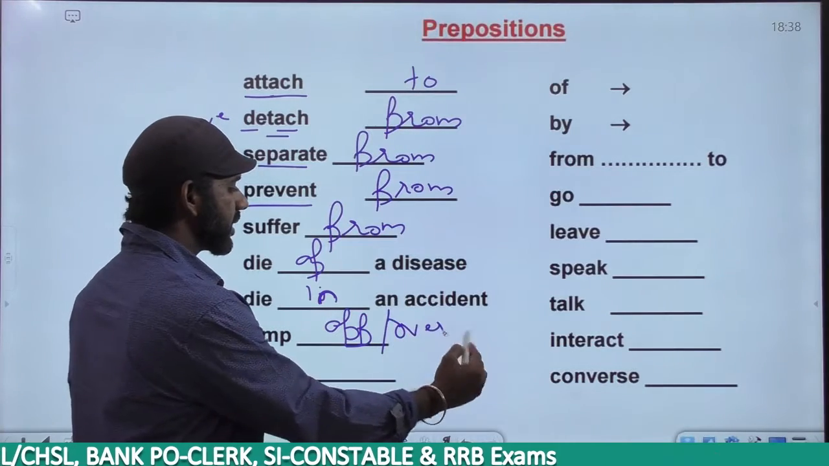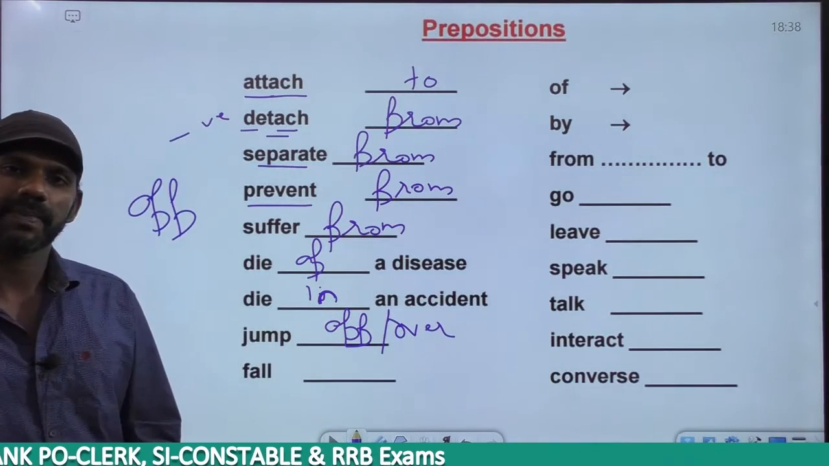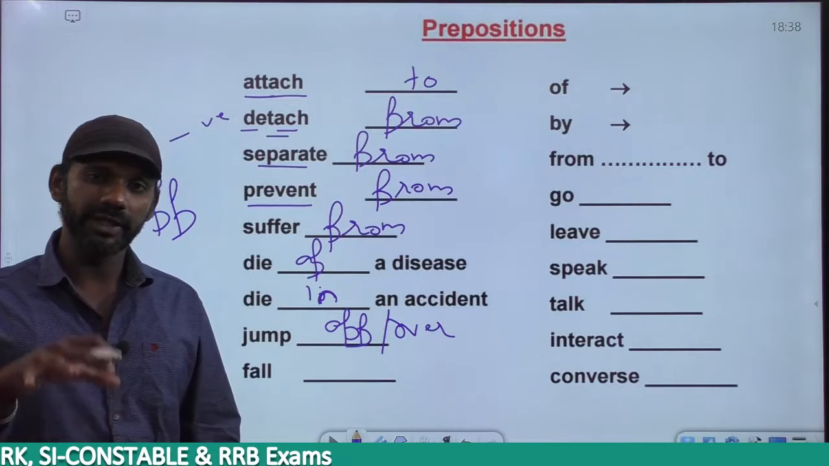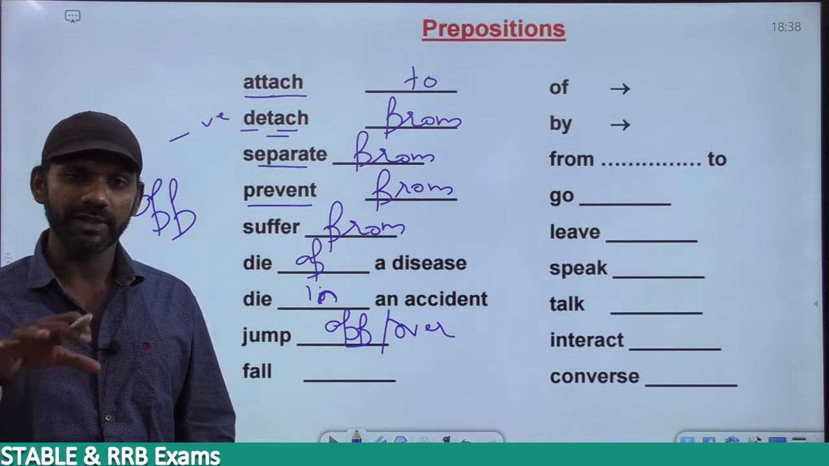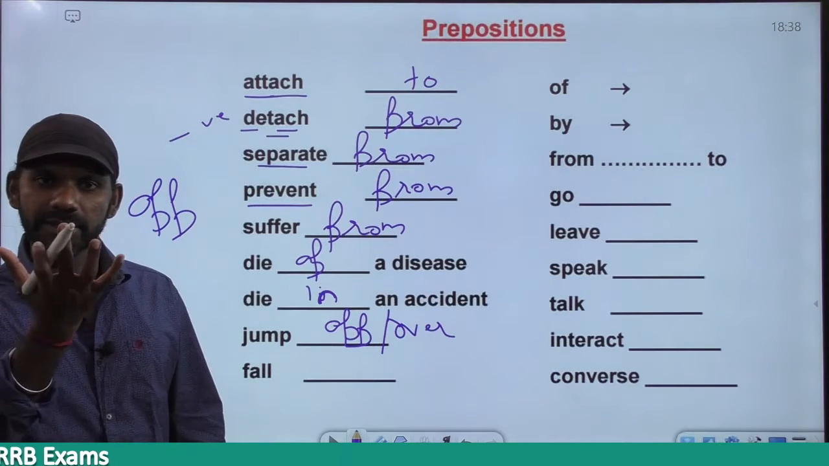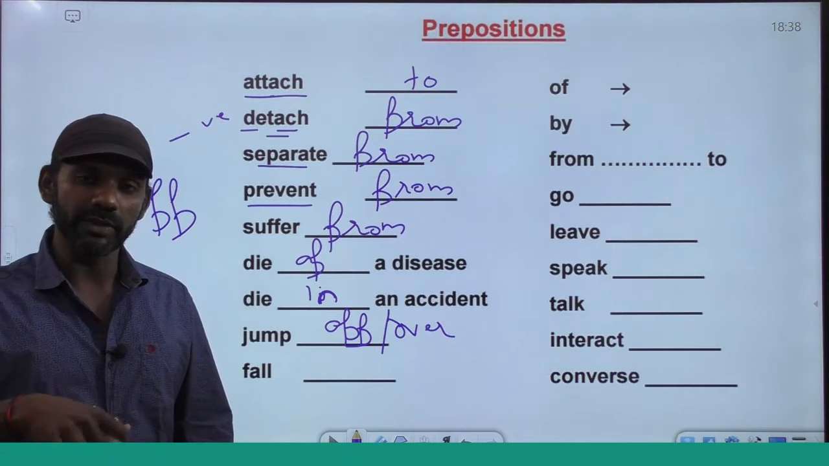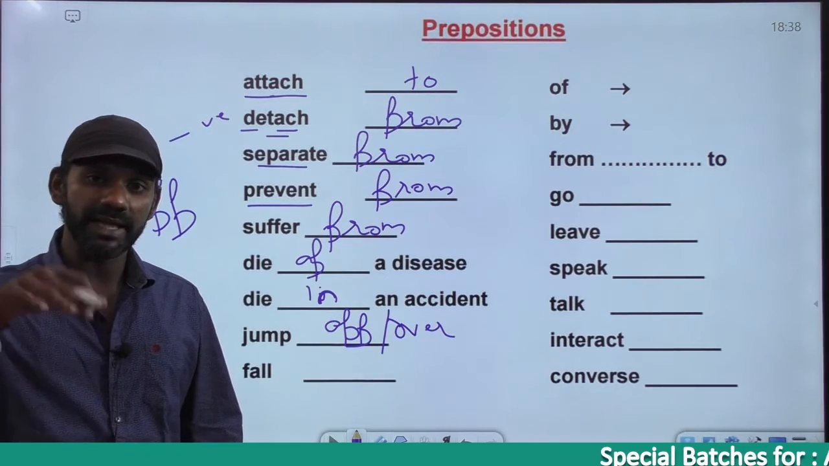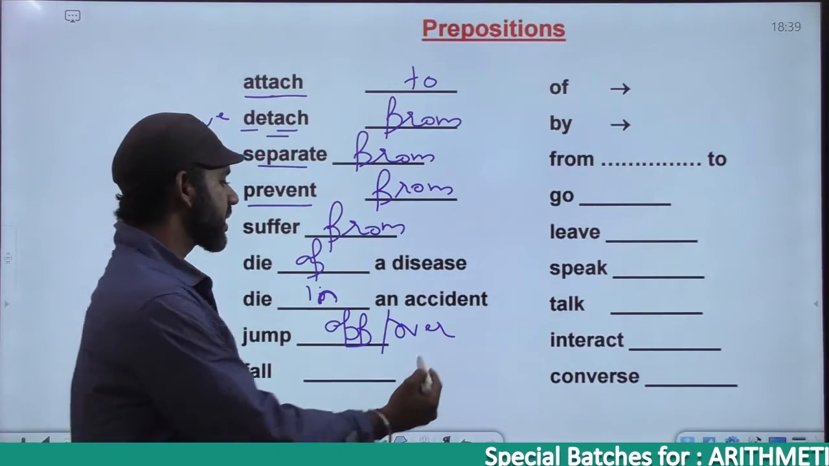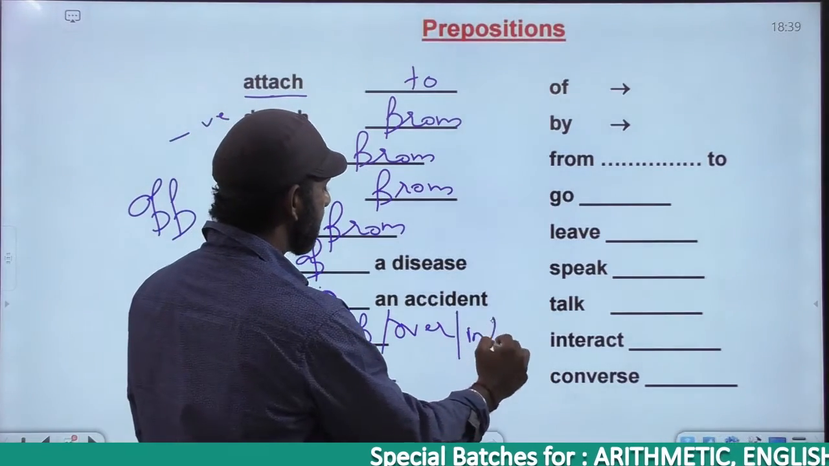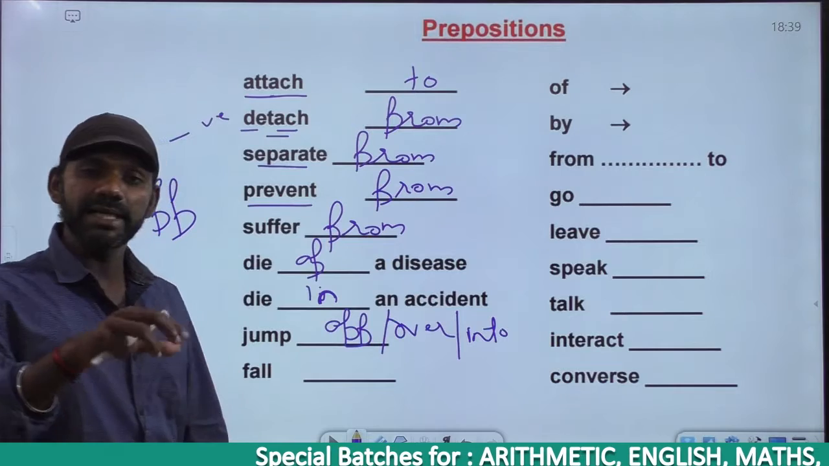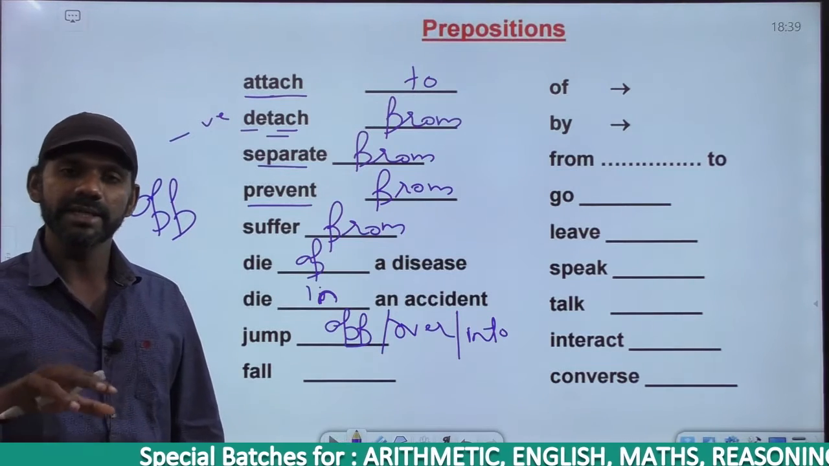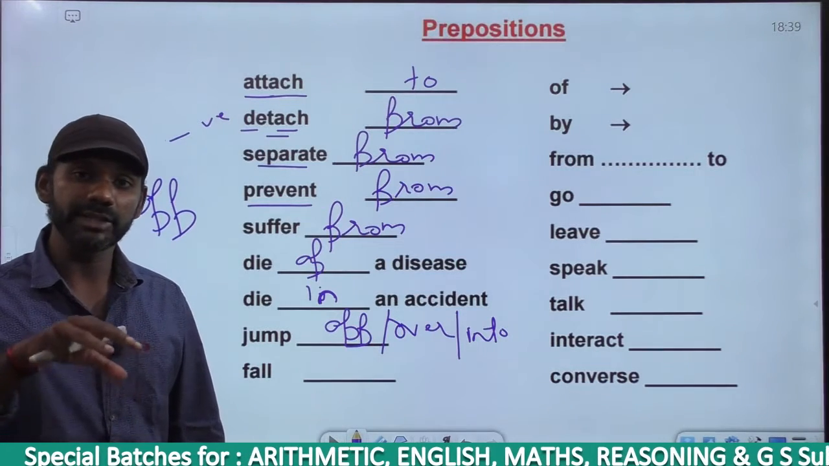He jumped dash the river. Now once we jump into the river, we go deep. And even if you know swimming, first we'll go deep, and only then we'll come up. So he jumped into the river, because once we jump, we'll go deep. So he jumped off the building, he jumped over the wall, he jumped into the river, into the lake, into the pond, etc.